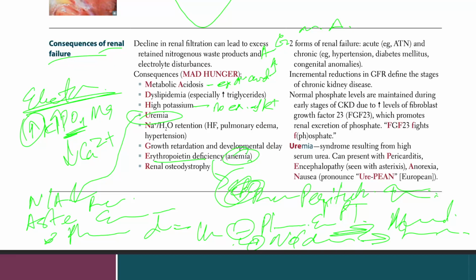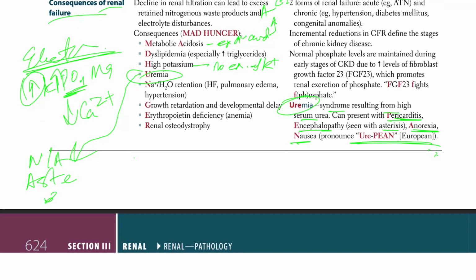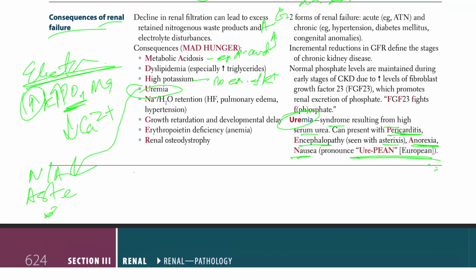Okay, something that they haven't mentioned, or maybe they mentioned. Oh wow, they have mentioned something. Uremia. Let's read uremia first. Syndrome resulting from high serum urea can present with pericarditis, encephalopathy, seen with asterixis, anorexia, nausea, and so on. But they haven't talked about how it inhibits the platelet aggregation, which leads to bleeding, and inhibits the neutrophil degranulation, which is infections. That's with the uremia.